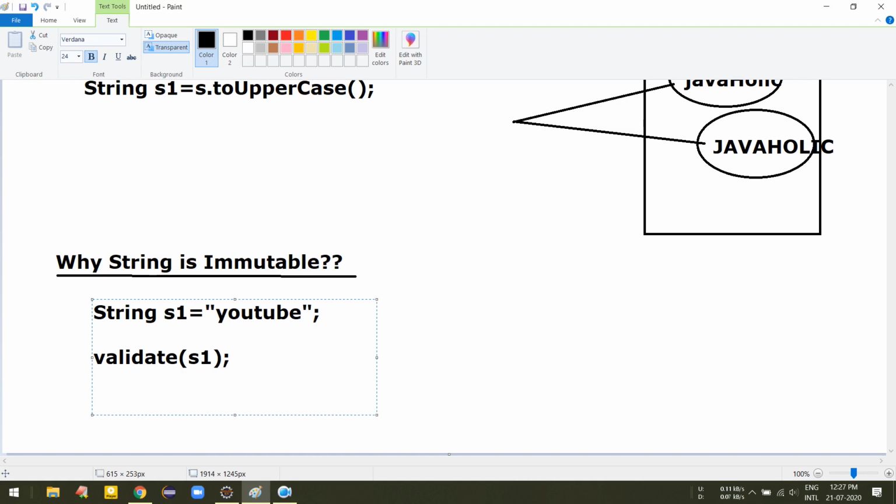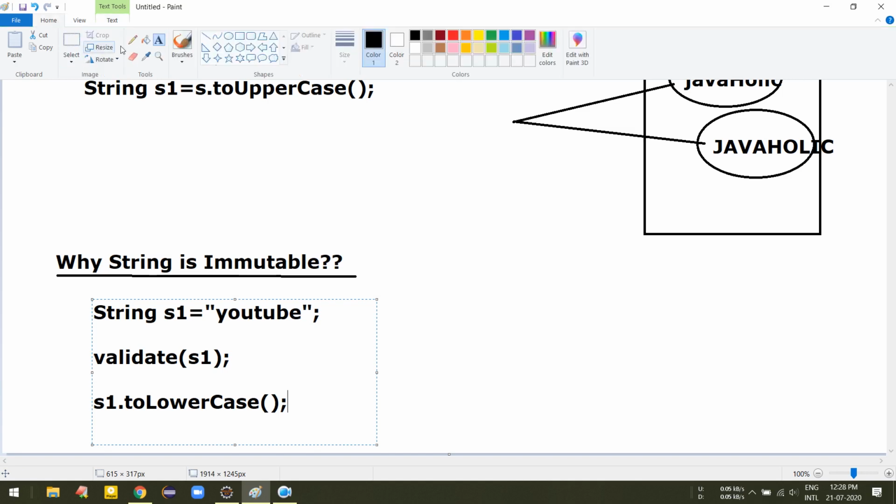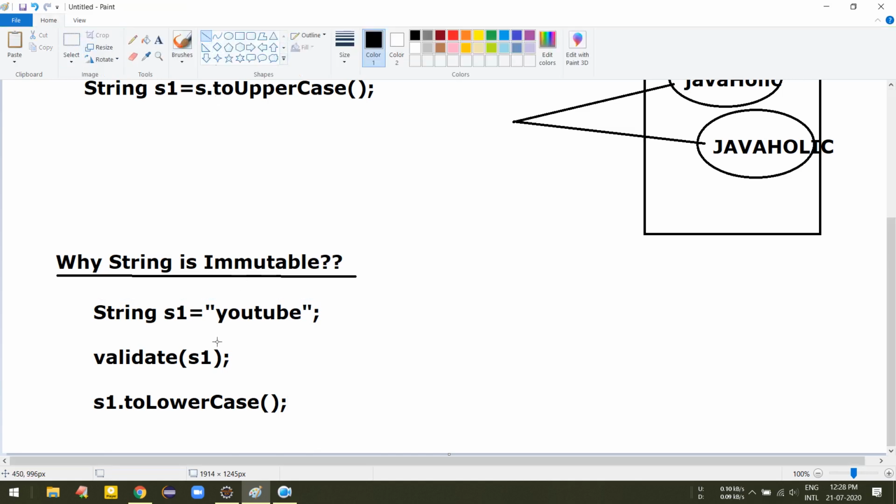Now if we unknowingly modify s1, say we modify s1 to lower case, the validate method requires this string only.